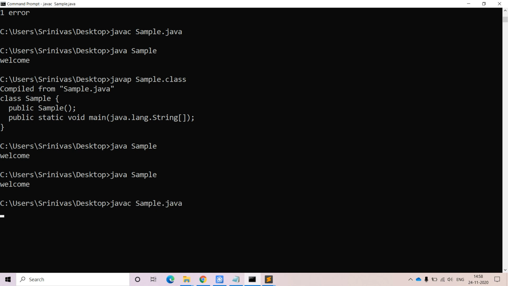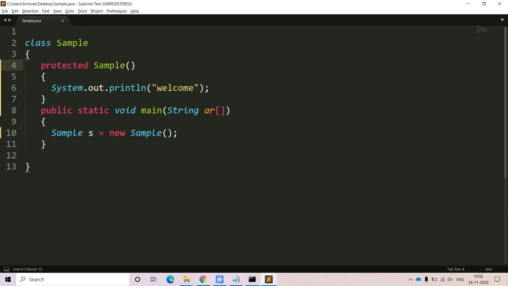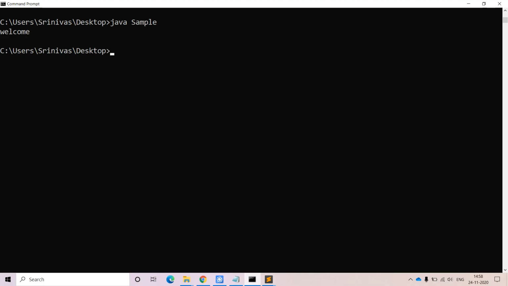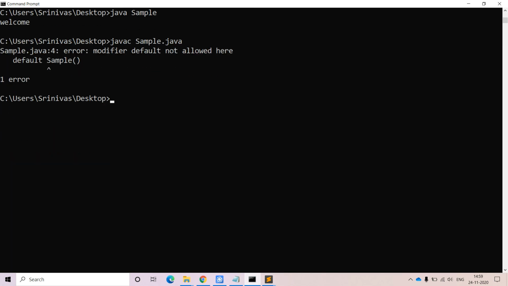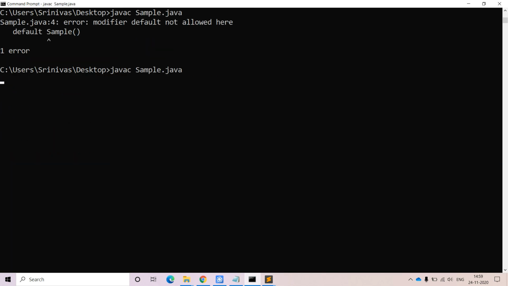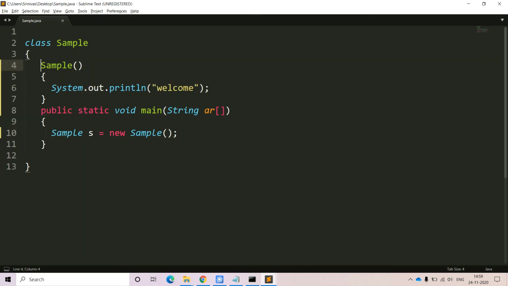Welcome, we are getting the output welcome. We can use protected, otherwise we can use private also, but it plays a very crucial role. We will discuss this concept in the access modifiers topic, don't worry. Javac Sample.java, java Sample, welcome. And without mentioning any access modifier means it is the default access modifier. We need not mention it explicitly. The output we are going to get is simply that the default constructor comes into the picture, and the related message welcome will be printed here.